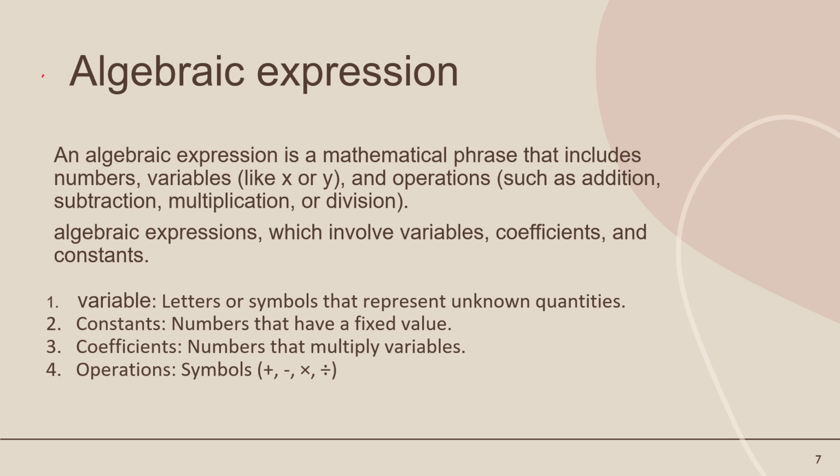What is the basic definition of an algebraic expression? An algebraic expression is a mathematical phrase that includes numbers, variables and operations. I already told you about that. The operations are addition, subtraction, multiplication and division.